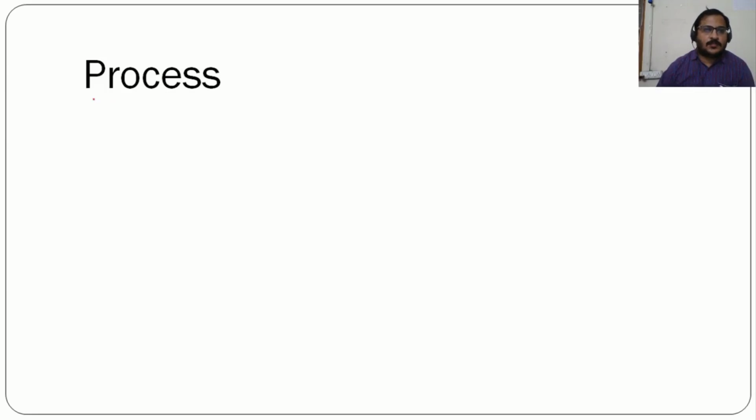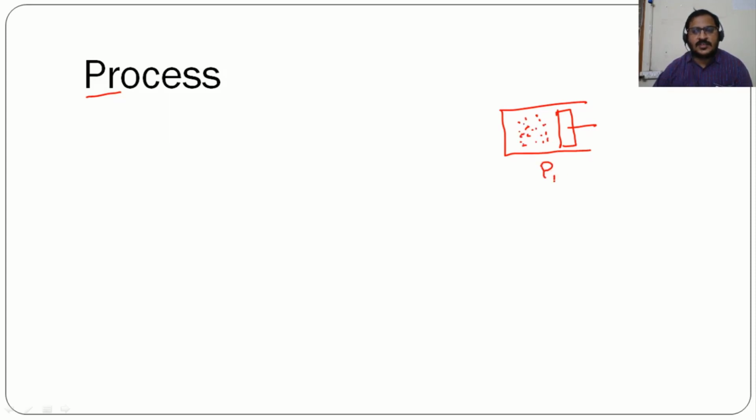Let us see what is a process. As earlier when we were discussing the state of the system, here we have considered a piston cylinder arrangement in which a certain amount of gas is present. This gas is initially at some pressure P1, volume V1 and temperature T1, let us say. Now this is the state of the system initially.